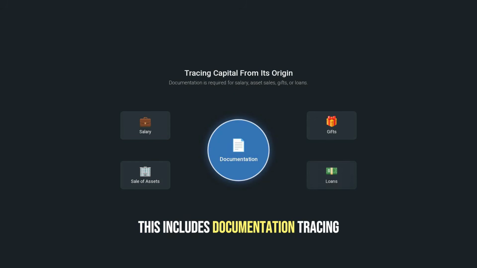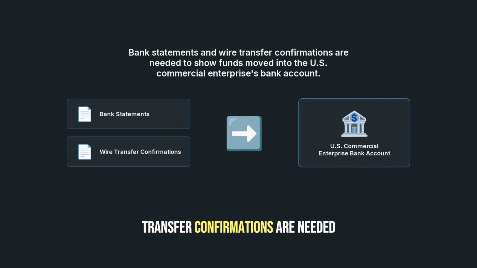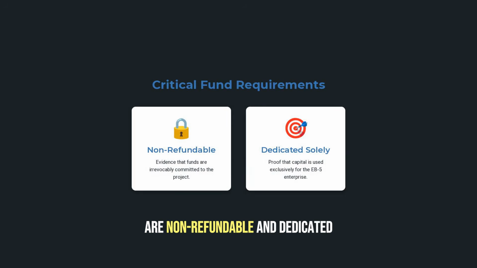This includes documentation tracing the capital from its origin, such as salary, sale of assets, gifts, or loans. Bank statements and wire transfer confirmations are needed to show funds moved into the U.S. commercial enterprise's bank account. Evidence that the funds are non-refundable and dedicated solely to the EB-5 project is also critical.